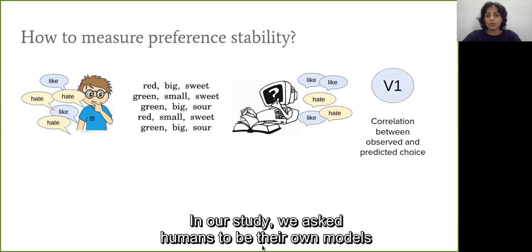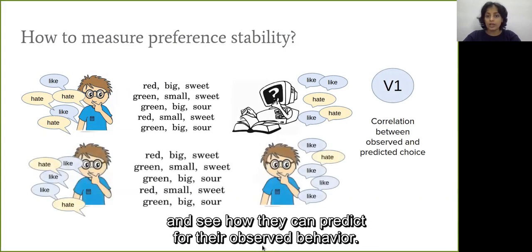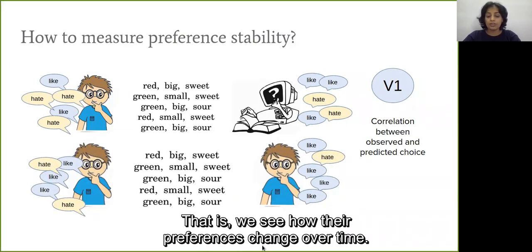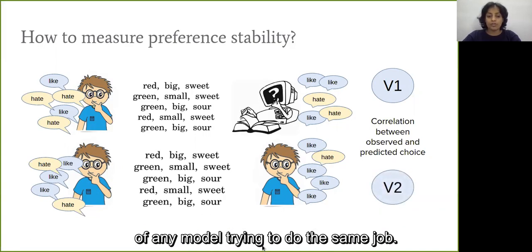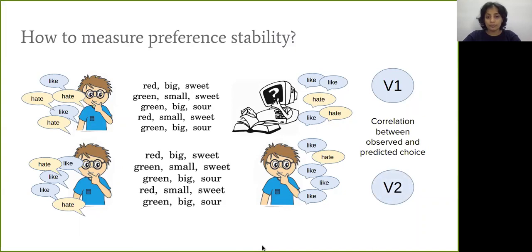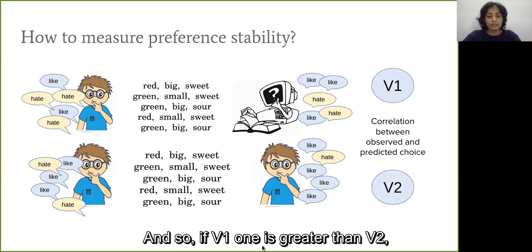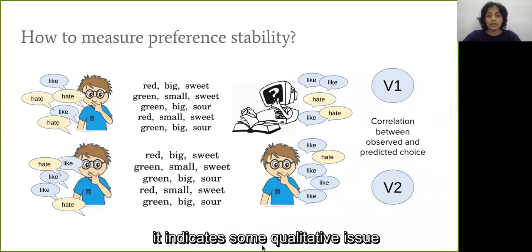In our study, we ask humans to be their own models and see how well they can predict their own observed behavior. That is, we see how their preferences change over time. This variance, we propose, should be the upper limit of any model trying to do the same job. And so if V1 is greater than V2, it indicates some qualitative issue with the computational model.